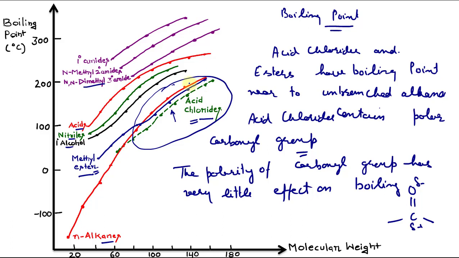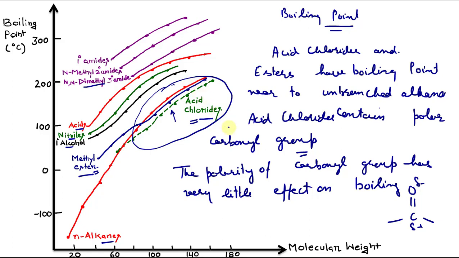Whenever we compare the boiling point of two different substances, the first thing is they should have the same molecular weight, because molecular mass is the first factor in determining boiling point. Higher the molecular weight, higher the boiling point, because of higher van der Waals forces. So for comparison they must have the same molecular weight, so that we can say the effect is because of the functional group.